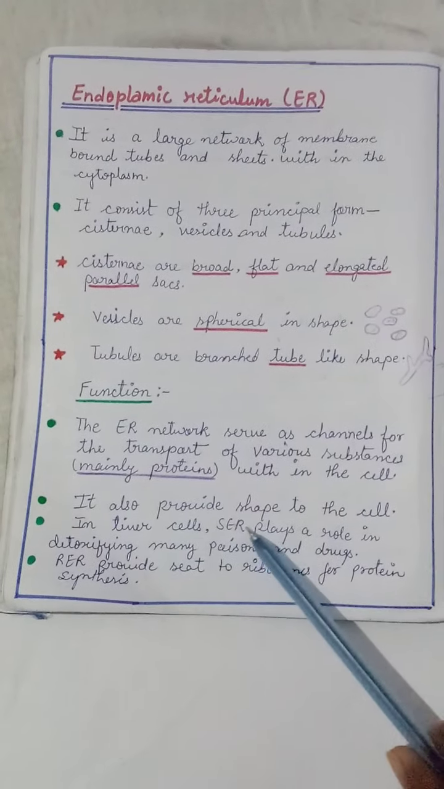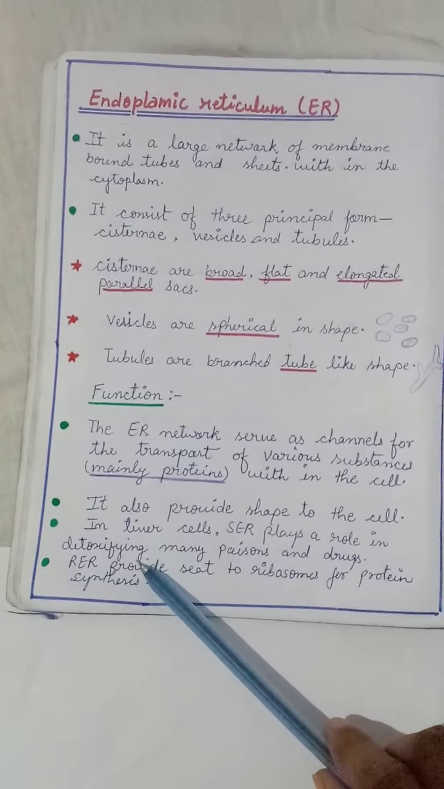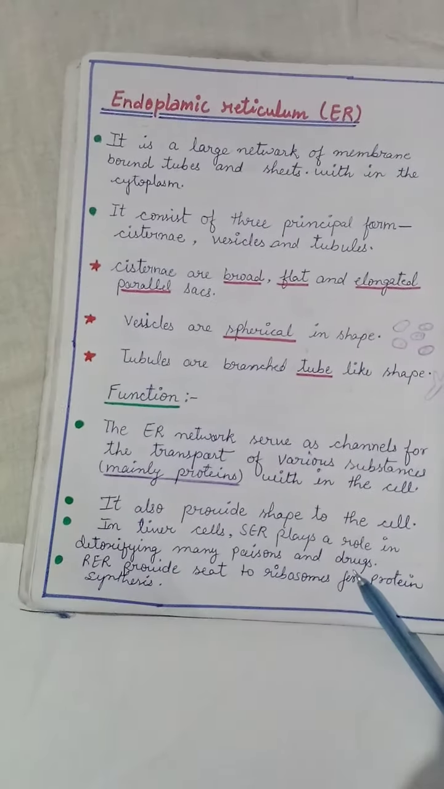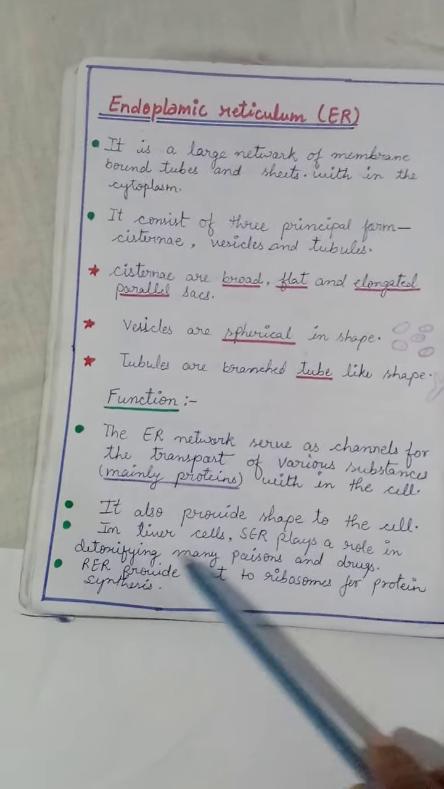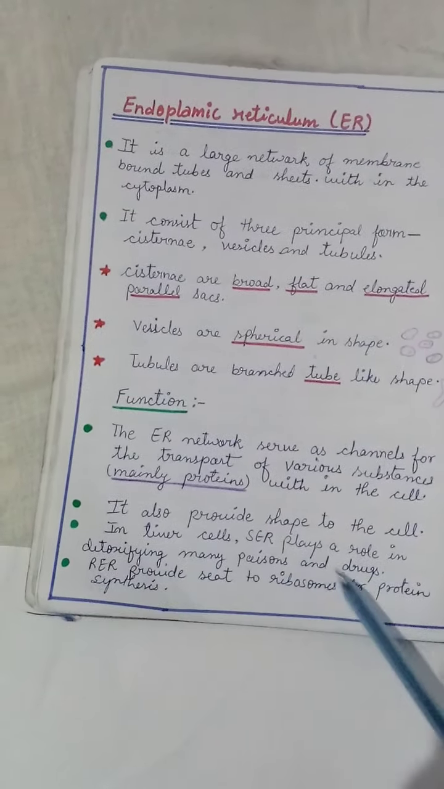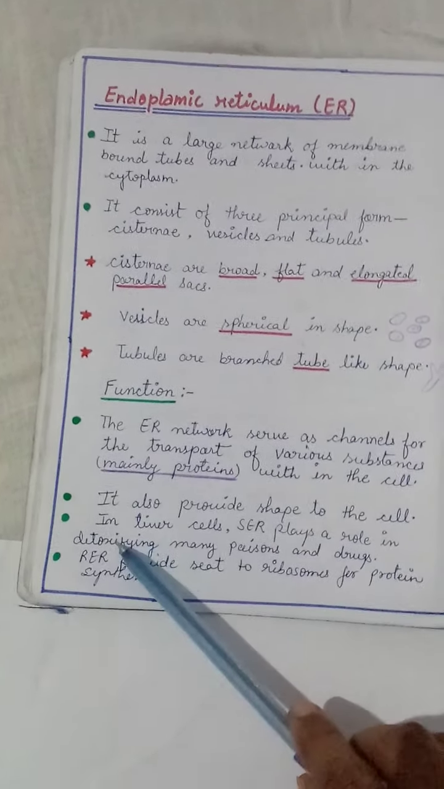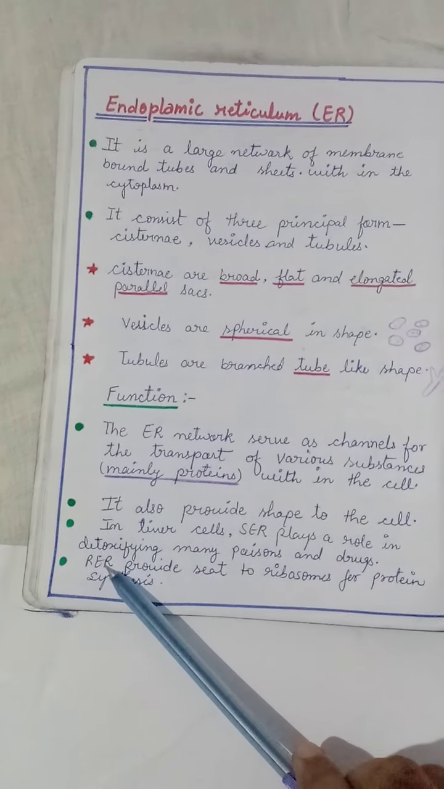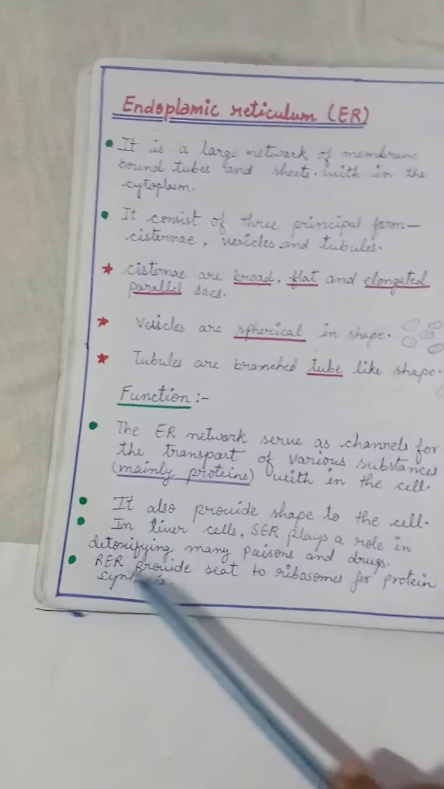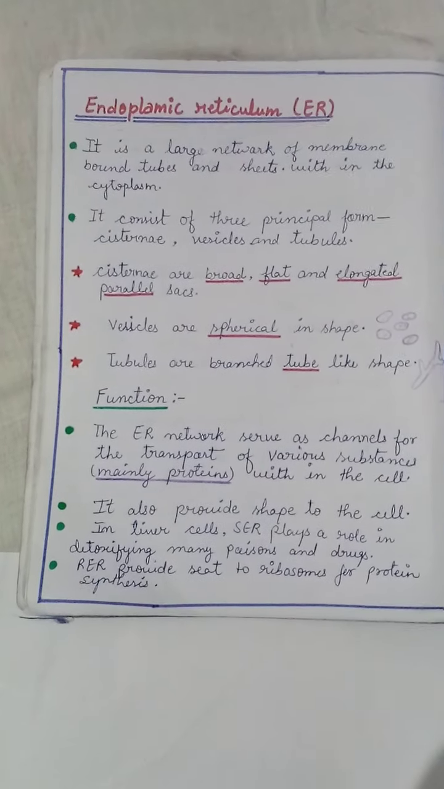In liver cells, SER, meaning smooth endoplasmic reticulum, plays a role in detoxifying many poisons and drugs. Smooth endoplasmic reticulum is a type of endoplasmic reticulum, and it detoxifies many poisons and drugs which enter our body through chemicals. Rough endoplasmic reticulum is also a type of endoplasmic reticulum. Its surface has ribosomes and it synthesizes protein for the cell.